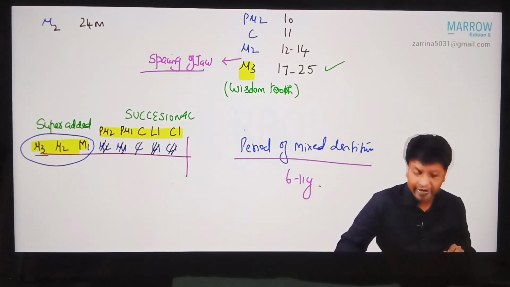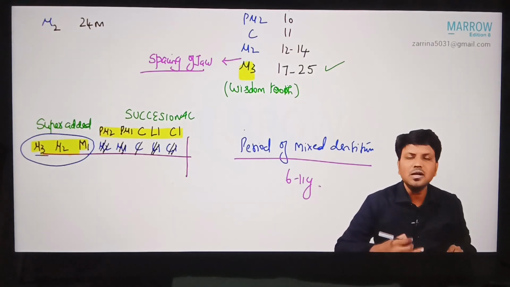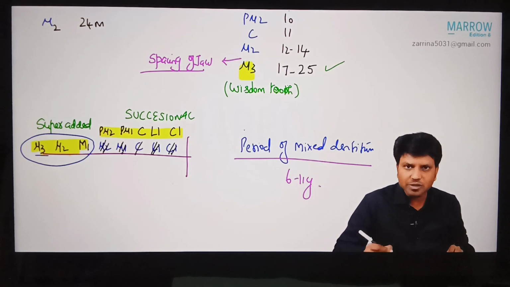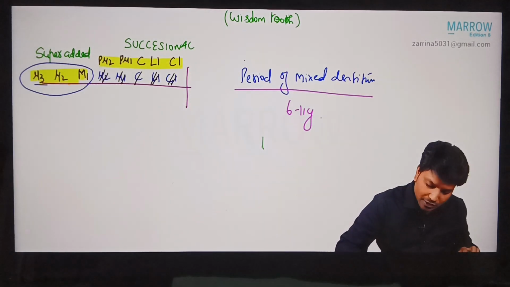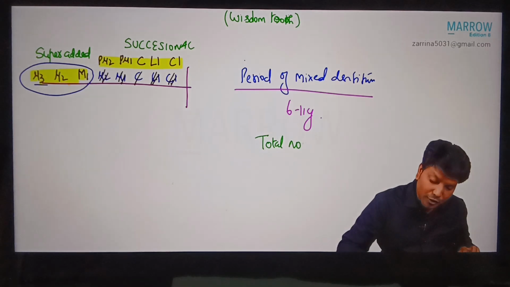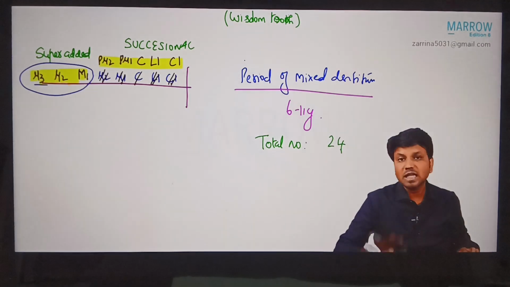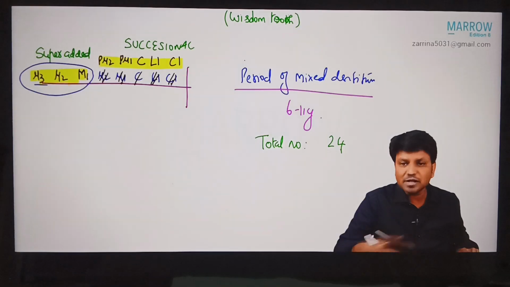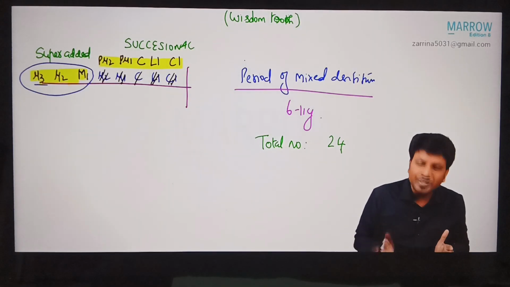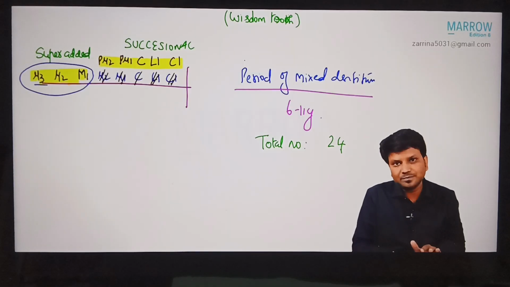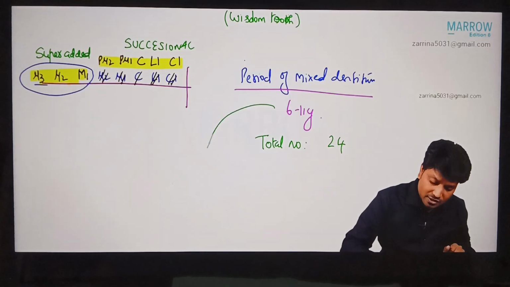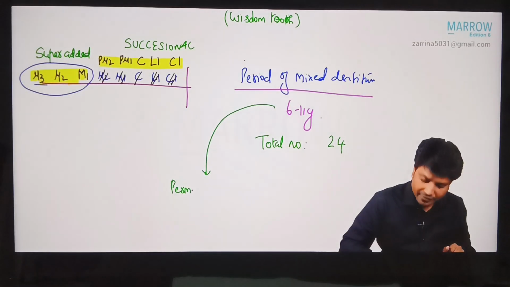This will be around 6 to 11 years of age. Some books mention 6 to 12, doesn't matter. You get both temporary teeth and permanent teeth in the jaw. Remember, in this period, the total number of teeth will be constant, 24. Whether it is 6 years, 7, 8, 9, 10, or 11, doesn't matter. If they ask you what is the total number of teeth in the child, it is 24. You don't have to calculate anything.